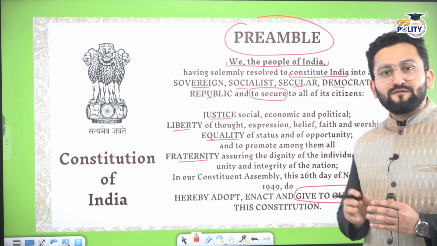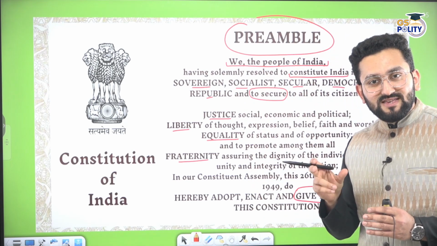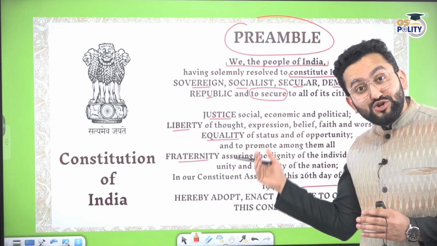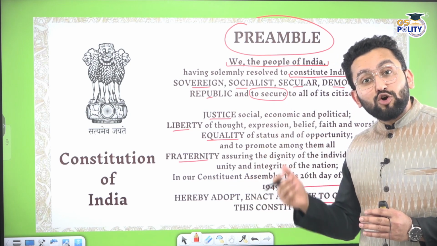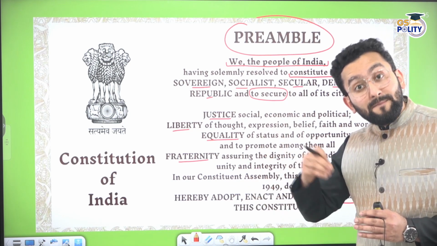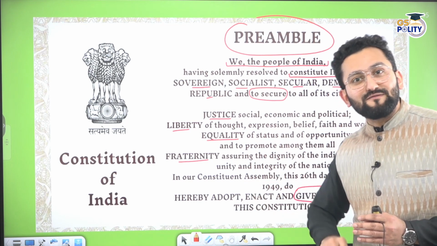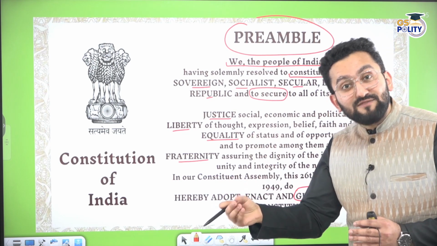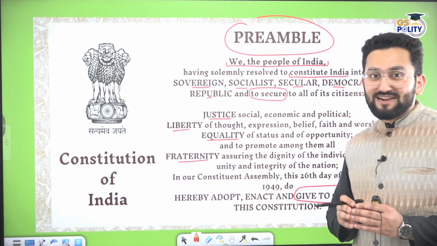We the people of India. This phrase stands for the fact that this constitution is actually a document which is given by the people of India to themselves. Because Constituent Assembly members were representatives of the people of India, right?